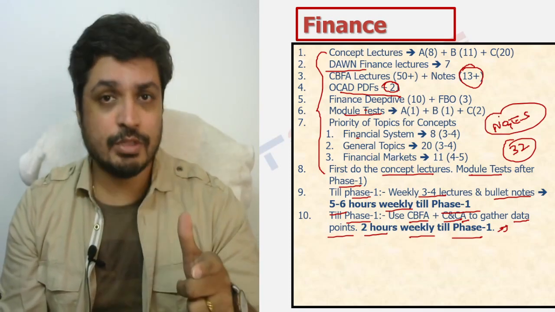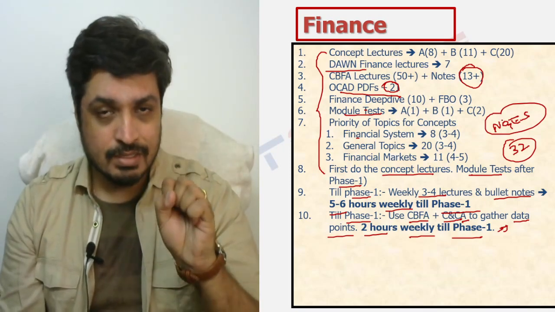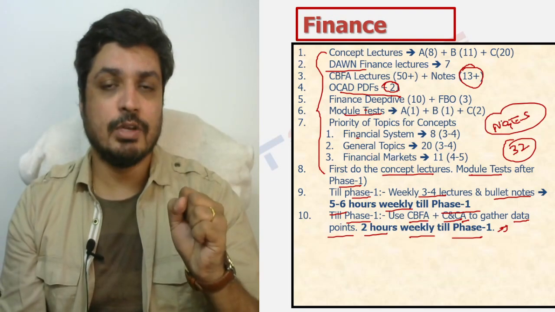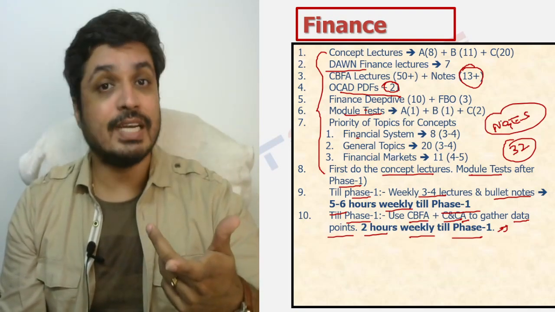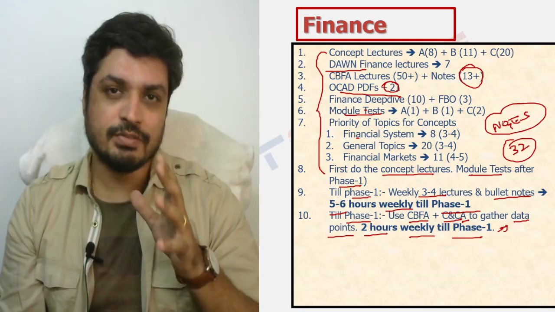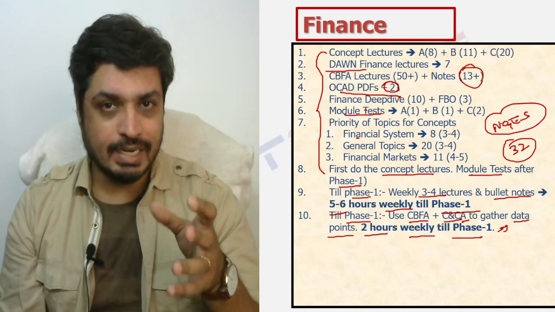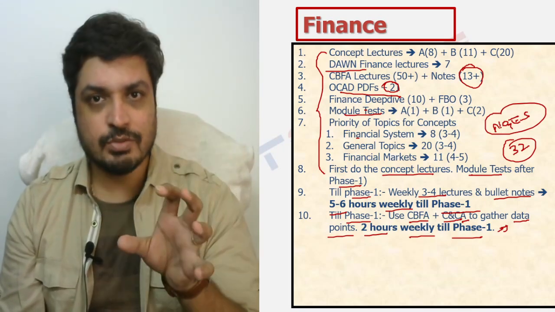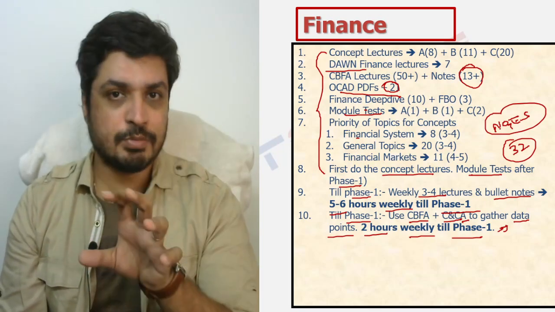So by the time you're done with phase 1, you would have had a significant amount of data, significant amount of understanding in concepts, and this basically will be used after phase 1 in terms of your descriptive writing sessions as well. Point is very simple as far as finance and ESI is concerned, that till the time you have good content, till the time you have good data, you'll never be able to write great answers, right? So till phase 1, the practice as far as descriptive writing is concerned is purely from a descriptive English perspective.